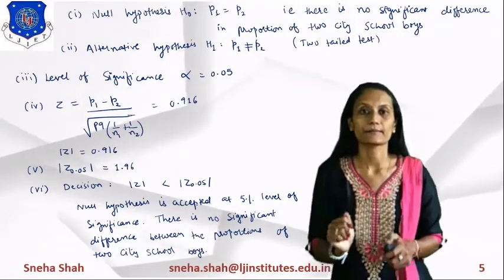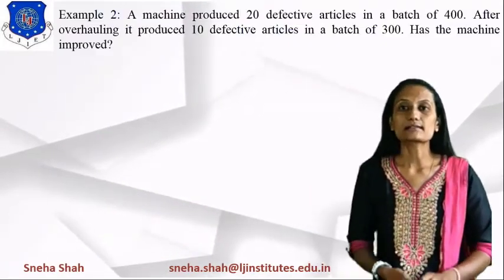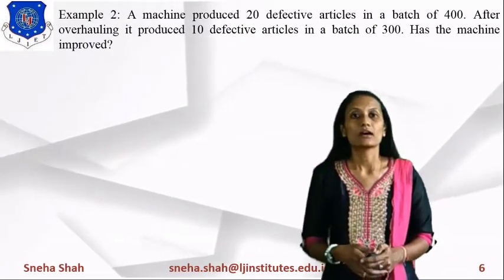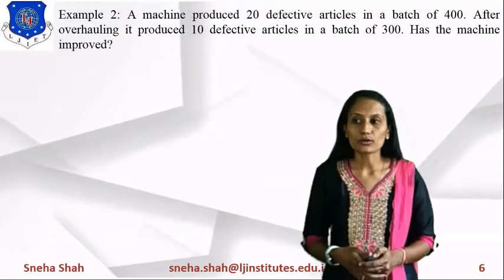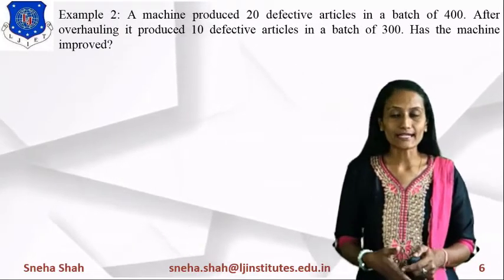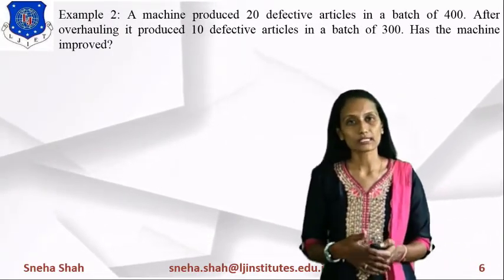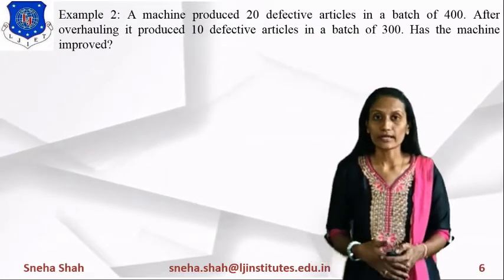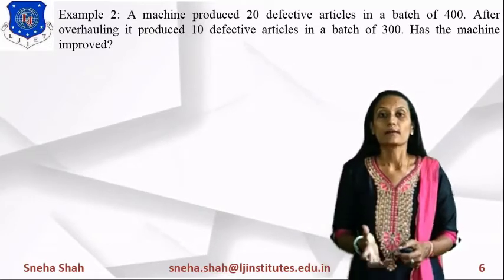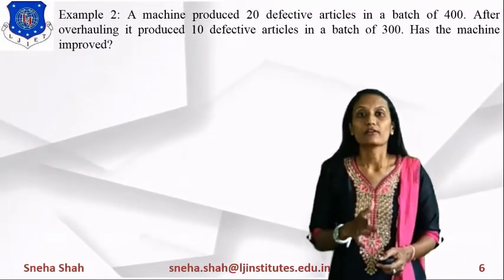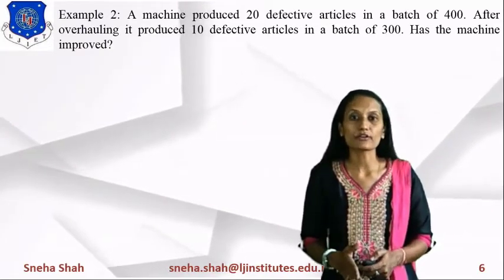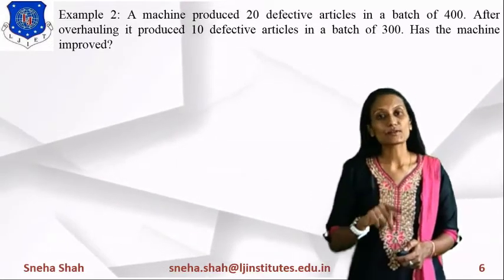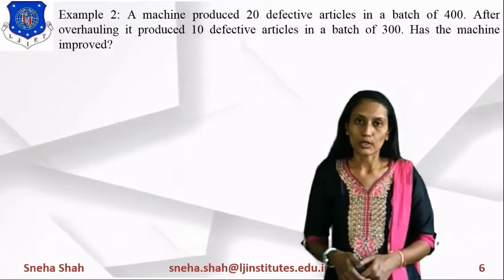Now the next example: a machine produced 20 defective articles in a batch of 400. After overhauling, it produces 10 defective articles in a batch of 300. Has the machine improved? If you want to find out whether the machine has improved or not, first of all we will assume that the machine is not improved, meaning it is the same as before overhauling, right?